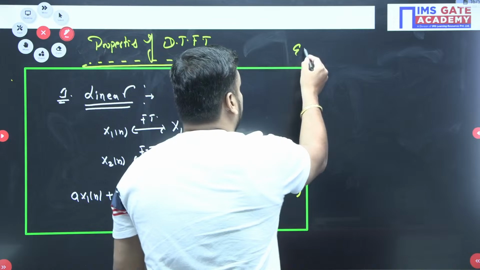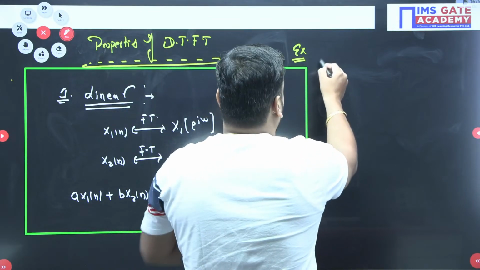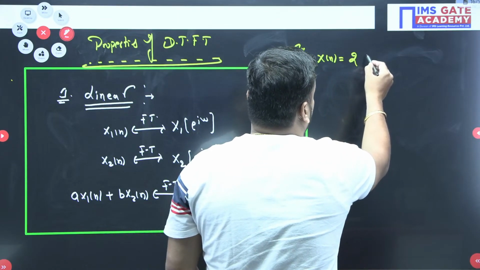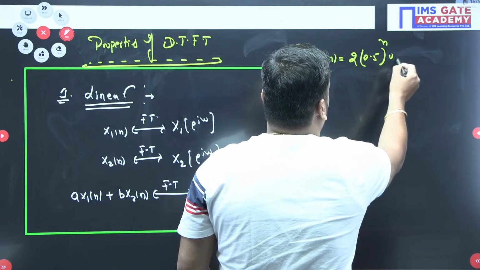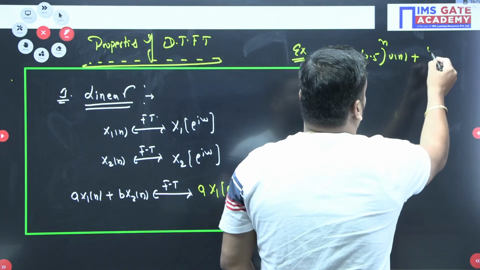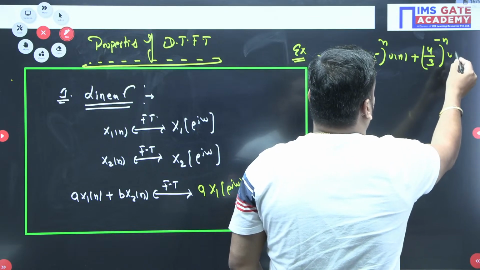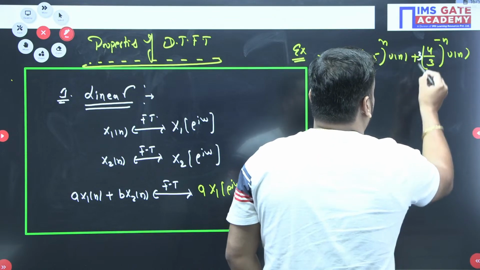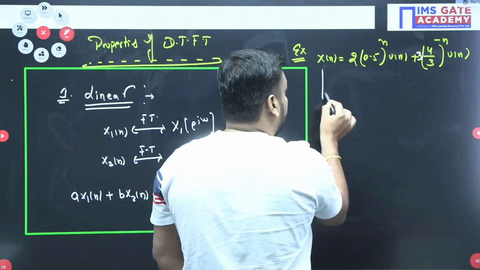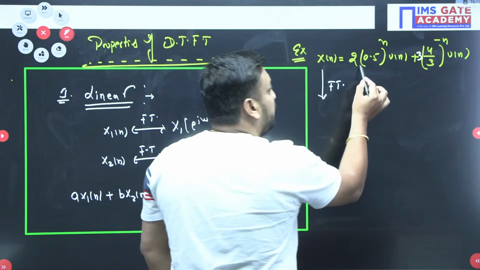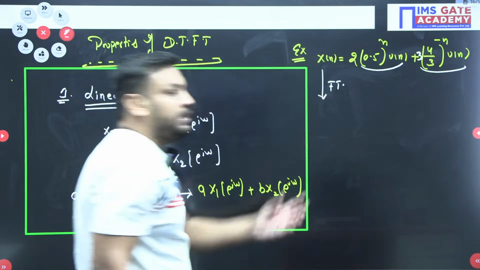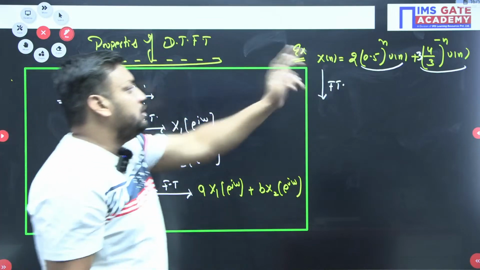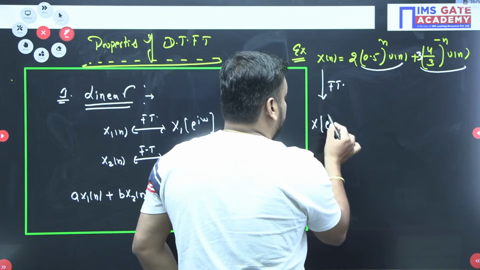Let me take one example. Suppose my x[n] signal is 2 times 0.5^n u[n] plus 3 times (4/3)^(-n) u[n]. We have to find the Fourier transform. If you know the individual Fourier transforms, you can just take each one and multiply with its coefficient. Here the a value is 2 and the b value is 3. Simply apply the linear property.